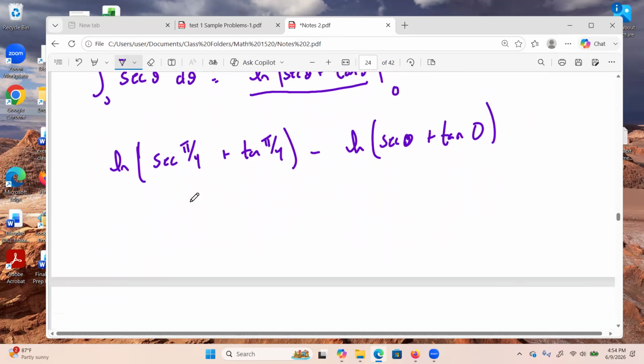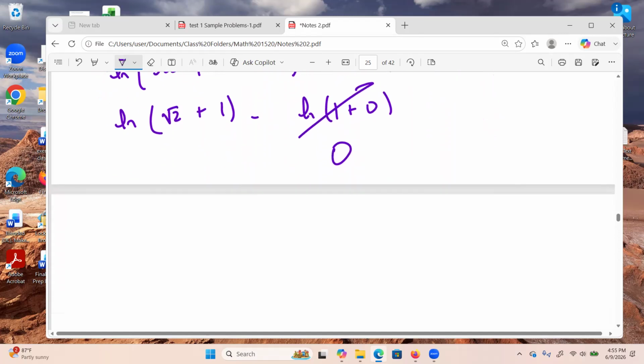Well, going back to my unit circle, cosine of pi over 4 was 1 over root 2, or root 2 over 2. So the secant is going to be the square root of 2. And so I have the natural log of the square root of 2 plus 1. That's my tangent of pi over 4. You're allowed to use a calculator. You don't have to remember your unit circle. That's okay. Minus the natural log of secant of 0, that's 1, and tangent of 0 is 0. So the natural log of 1, again, you're allowed to use a calculator, is, you guessed it, 0. So my answer here is the natural log of the square root of 2 plus 1, and I'm going to go ahead and box that up for my answer.